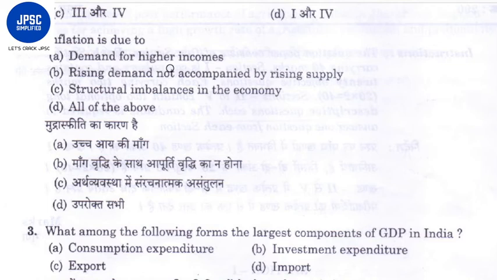The cost of the product increased to 15 rupees. So if demand increases and supply doesn't, then inflation will ultimately increase. Then structural imbalances in the economy will also lead to inflation. So the answer should be option D.